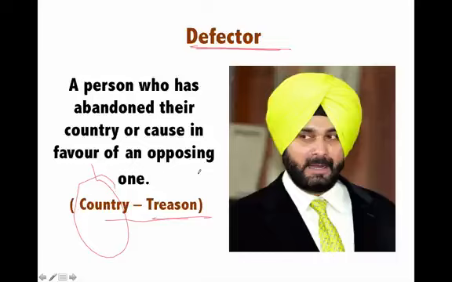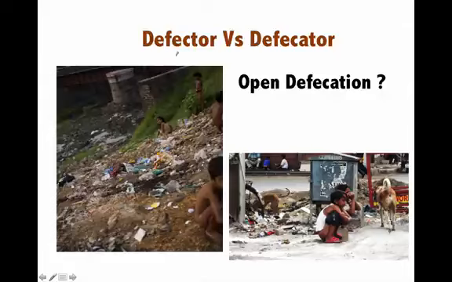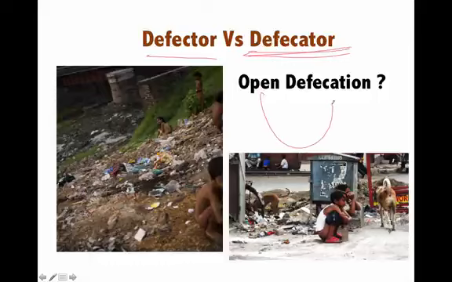So there are severe punishments almost in all the countries for treason. Now please note that a defector is a person who goes over to the other side, but defecator is different. Defecation means when you relieve yourself in the morning. When you relieve yourself, you go for the bowels, you go to the toilet. That means defecation. And open defecation means when you do it in the open.